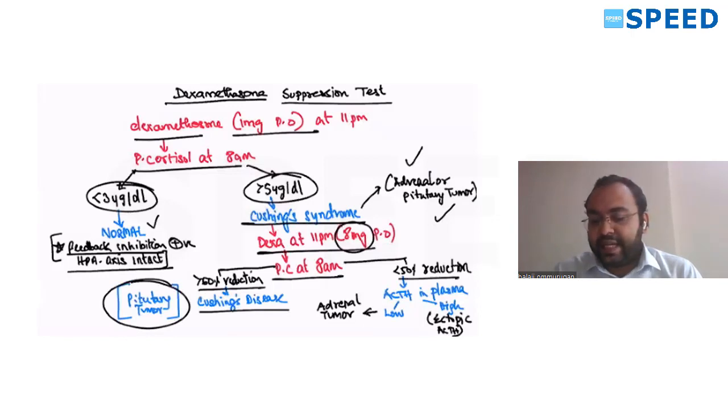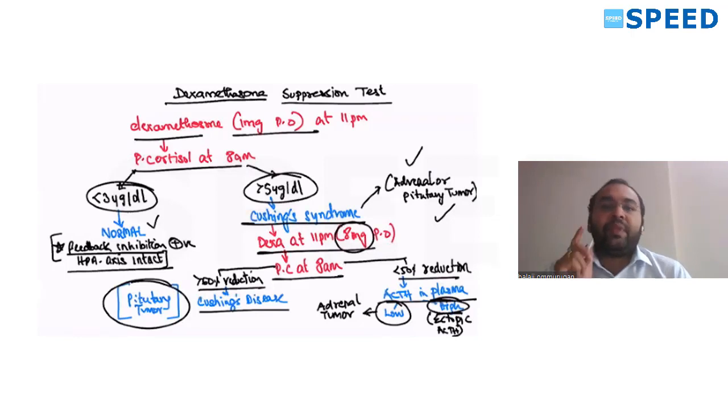But if there is less than 50% reduction, it is suggestive of adrenal tumors. But to differentiate between whether it's an ectopic ACTH production or adrenal tumor, you have to measure the ACTH level in the plasma. If it is low, it is adrenal tumor. If it is high, it is an ectopic ACTH production.